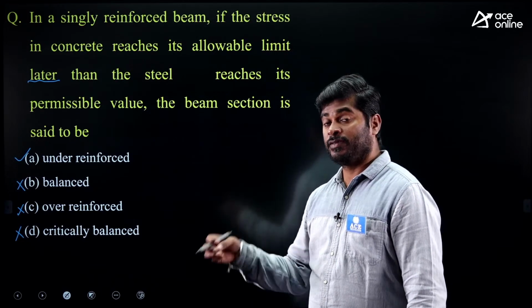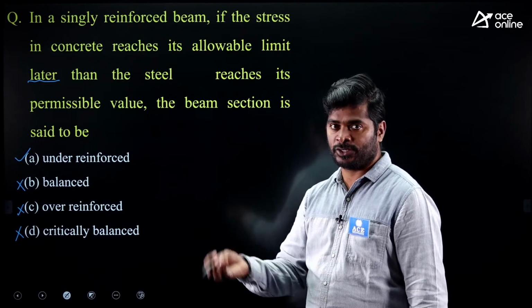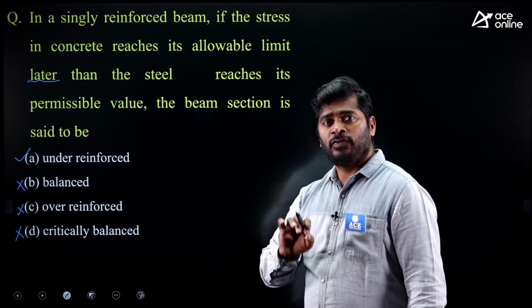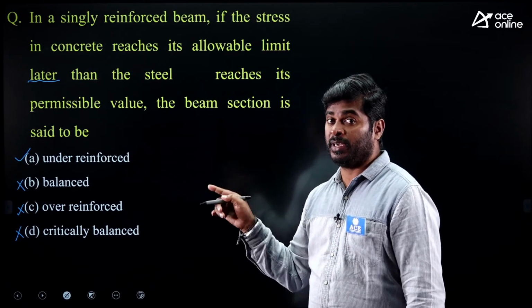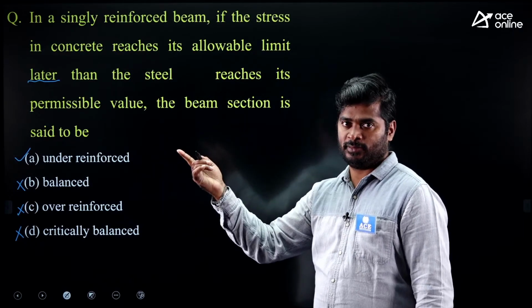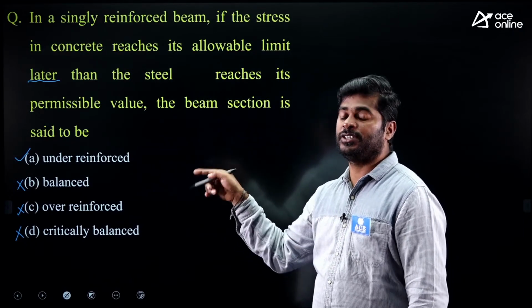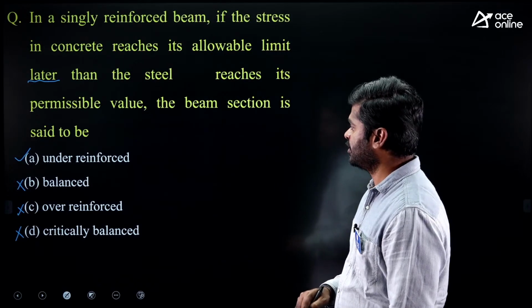Is it clear? If stress in concrete reaches its permissible value first, then it is considered an over reinforced section. But in this question, they mention stress in concrete reaches its allowable value later than stress in steel reached its permissible value. So it is an under reinforced section.